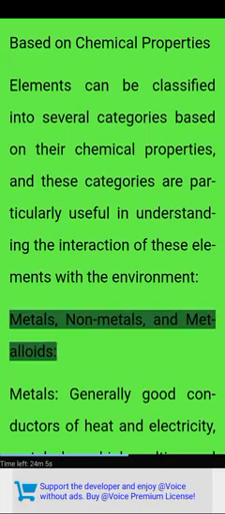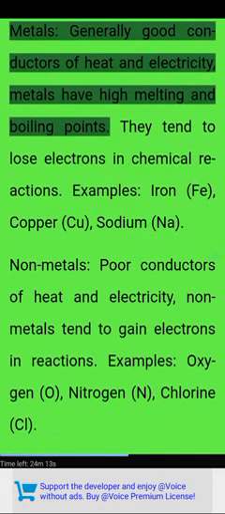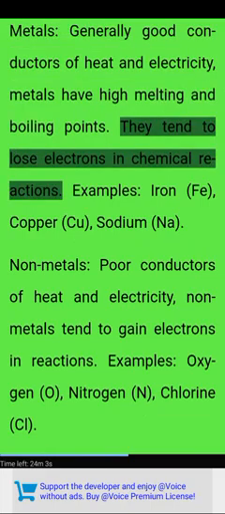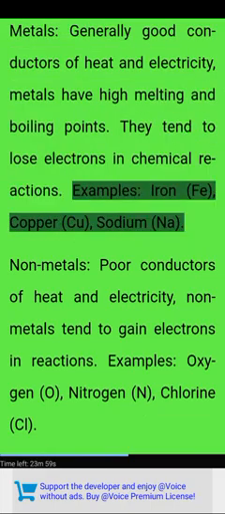Metals, nonmetals, and metalloids. Metals are generally good conductors of heat and electricity. Metals have high melting and boiling points. They tend to lose electrons in chemical reactions. Examples: iron, Fe, copper, Cu, sodium, Na.